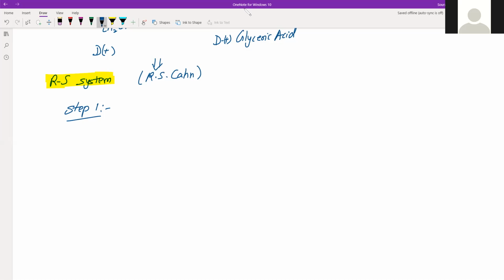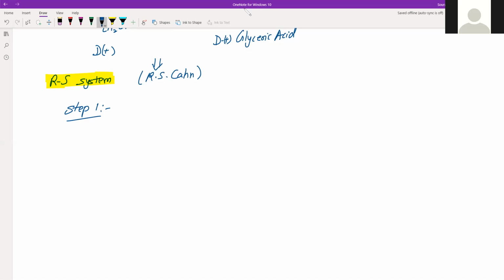So obviously you have to identify if there is a chiral carbon or not, which we have discussed already in the previous class. If there is a chiral carbon, then only there will be optical activity, and only then does the question arise of whether it belongs to configuration R or S, D or L.